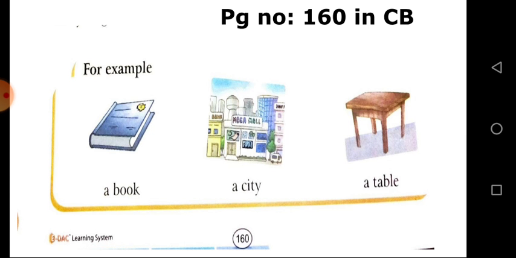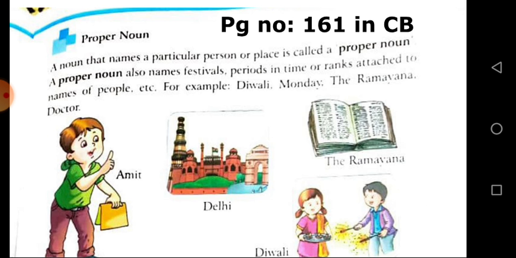Good. And see page number 161, proper noun. What is the meaning of proper noun? A noun that names a particular person or place is called a proper noun. A proper noun also names festivals, periods in time, or ranks attached to the names of people. For example, Diwali, Monday, the Ramayana, and the doctor.